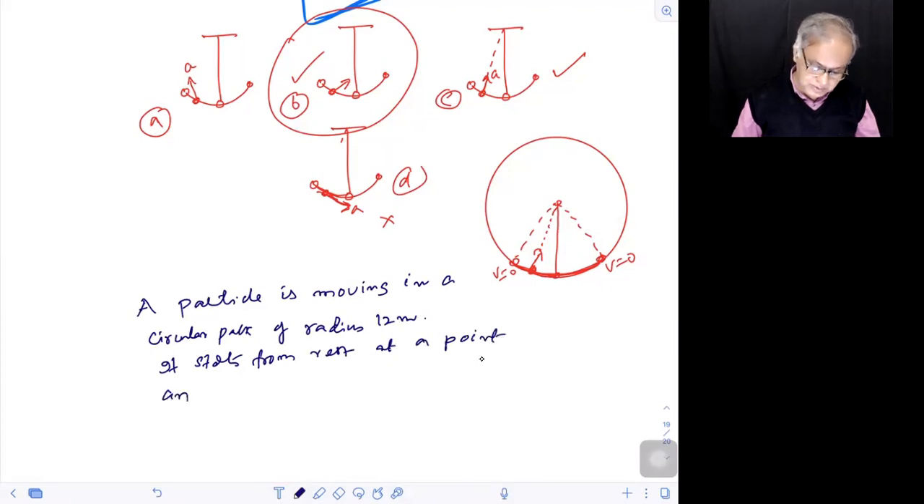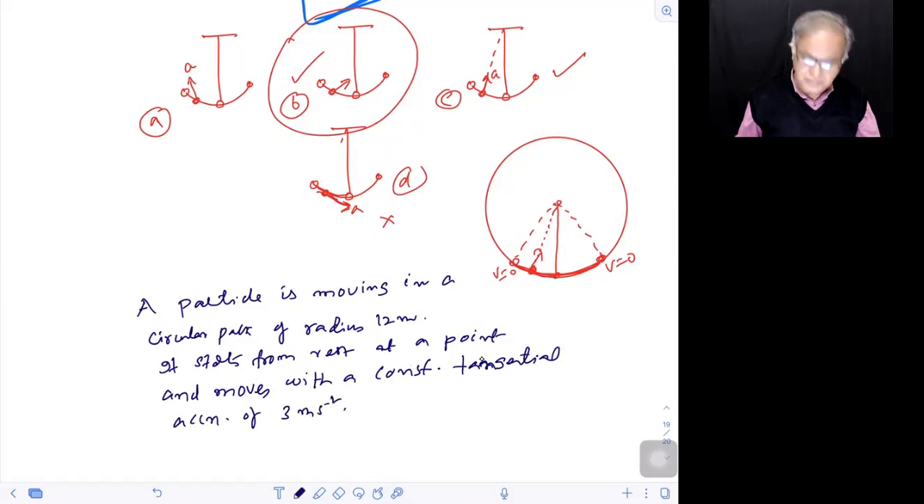And moves with a constant, not a constant acceleration, children, with a constant tangential acceleration of, say, 3 meters per second squared. Find the acceleration of the particle 4 seconds after the beginning of the motion.